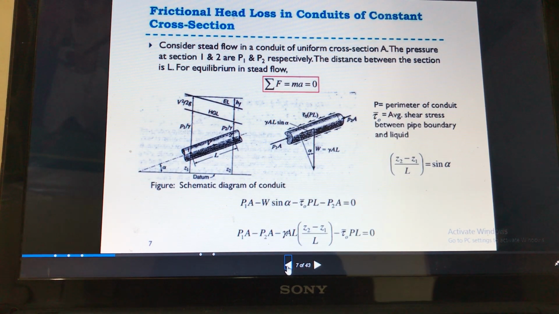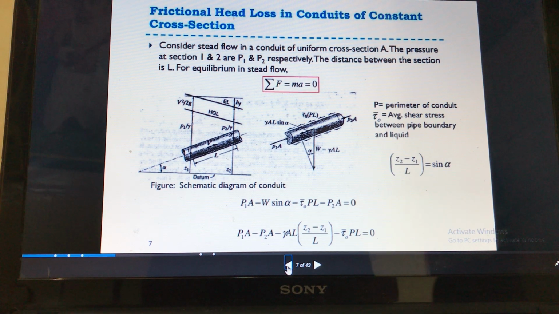Next we will find out the frictional head losses in a pipe of constant cross section. The conclusion of this derivation is the Darcy-Weisbach equation, which we will get after this derivation.